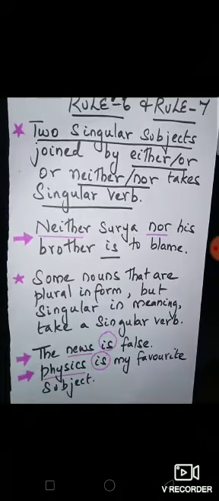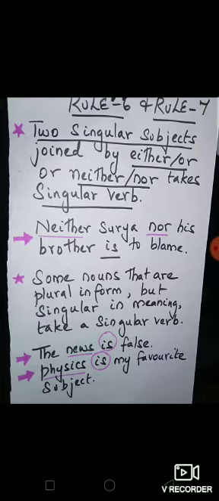Next, rule numbers 6 and 7: two singular subjects joined by either or or neither nor take a singular verb. Surya is a singular subject, brother is a singular subject. So you are using this and it is joined by neither nor, and so probably you should use is.